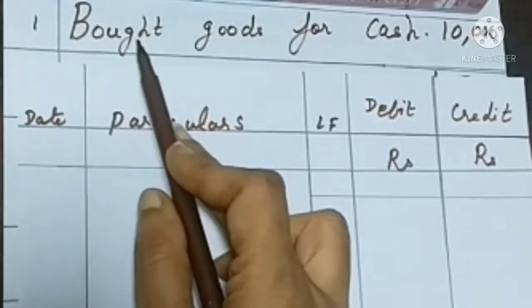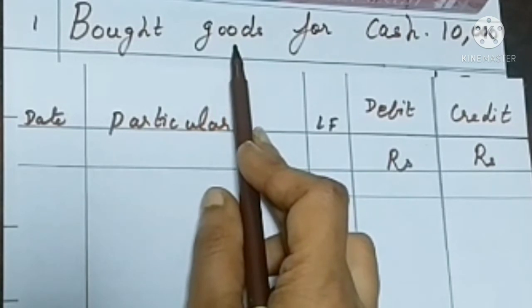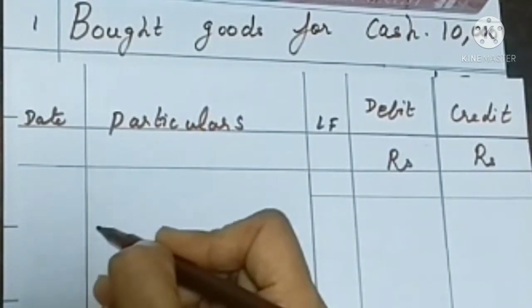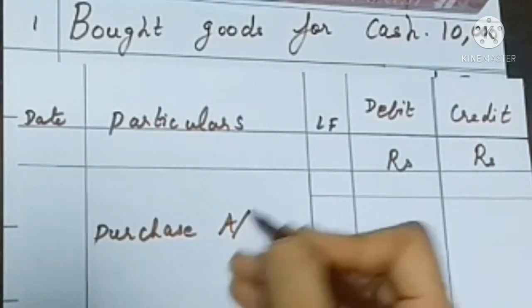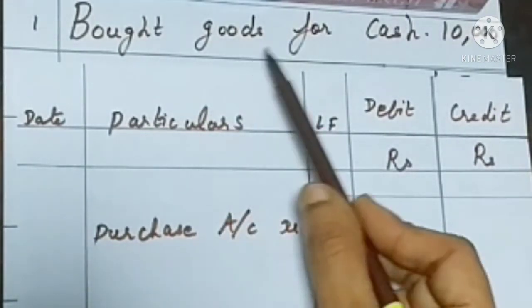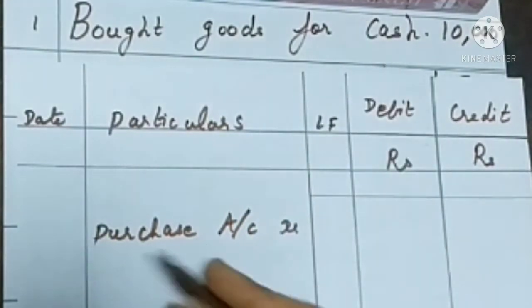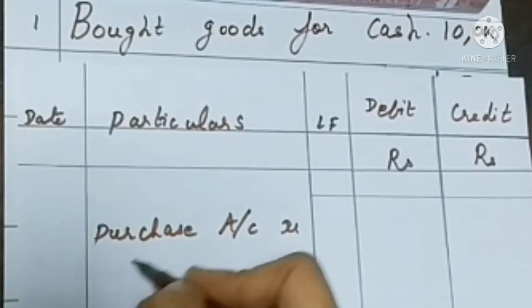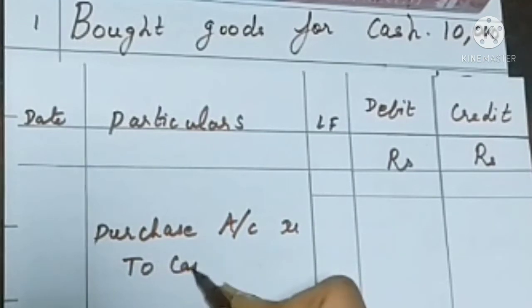Now, purchase is coming in, that is goods are coming in, purchase is an expense for the business. So we have to debit purchases account. What is coming in for the business? Goods are coming in and cash is going out. So as per the real account rule, credit what goes out to cash account.